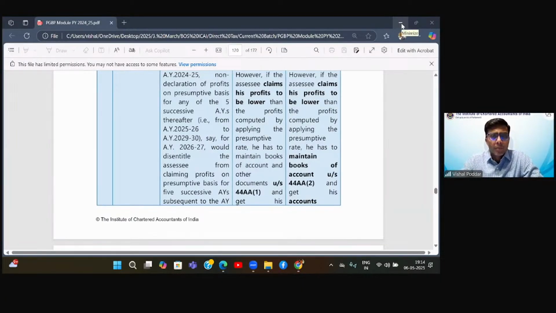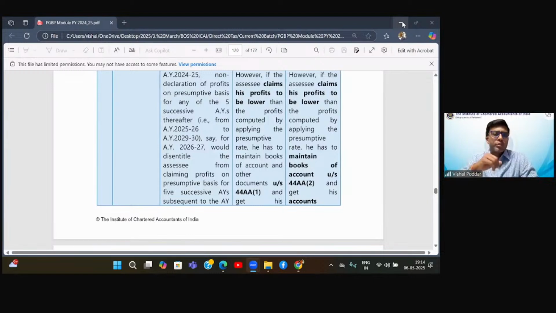See, what you're saying is right. I'll just deviate slightly. You said that once I start showing this, then in the first 5 years, if something happens, then there will be a problem. It is not like that. It is like this, that once you have started showing your income in the presumptive category, then, I'm using a word which is not there in the law, but this is just for your understanding, you can say there is a locking of 5 years.